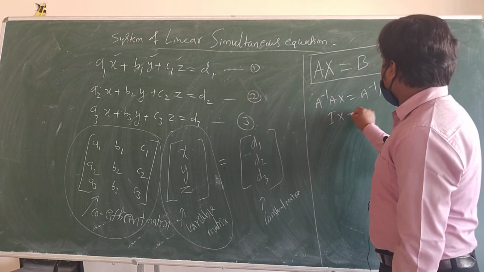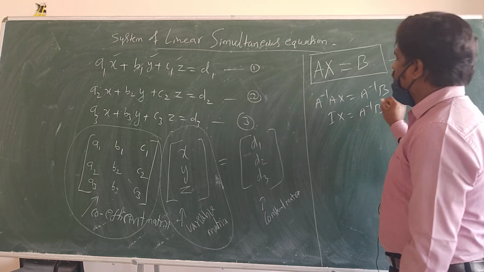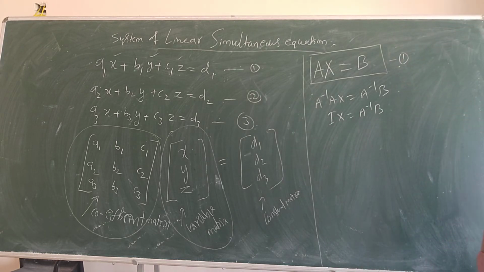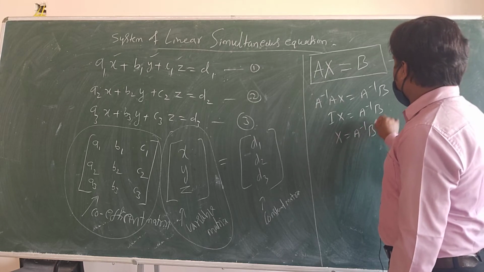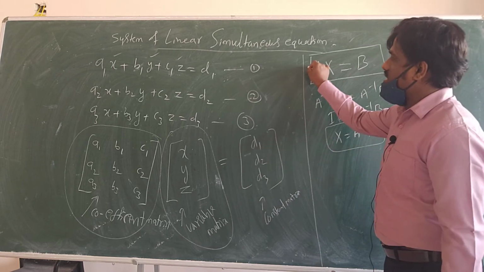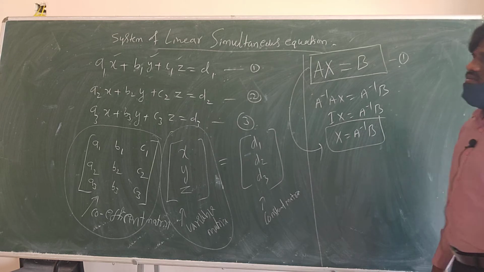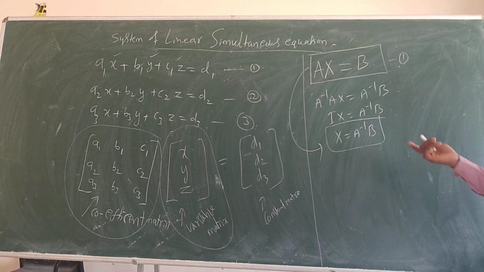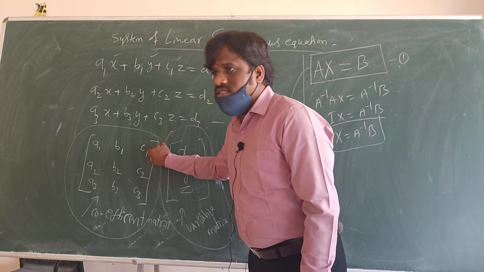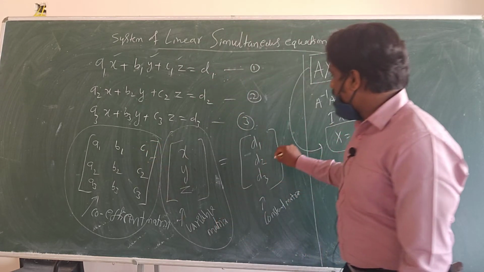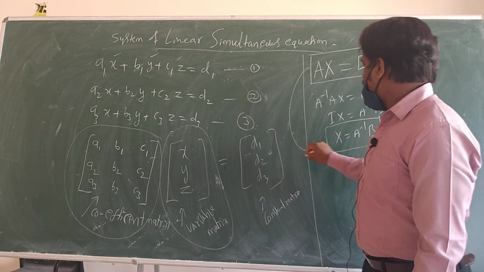I. I into X is X. So X is equal to A inverse B. It means I have to find the inverse of this matrix, then multiply with this B, then I will get the result.